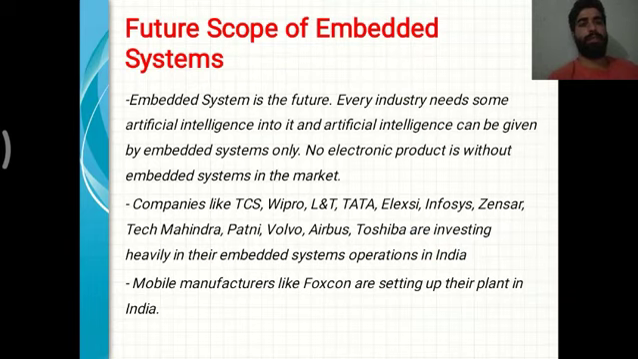And the future scope of embedded systems. Embedded system is the future. Every industry needs some artificial intelligence in it. Artificial intelligence can be given by embedded systems only. No electronic product in the market is without an embedded system. Companies like TCS, Wipro, L&T, Tata, etc. are investing heavily in embedded systems operating in India. Mobile manufacturers like Foxconn are setting up their plants in India.